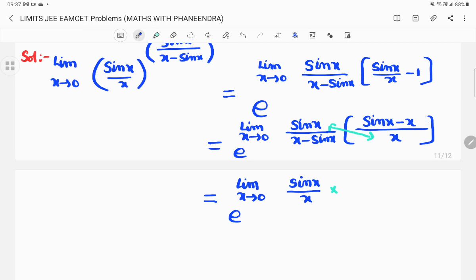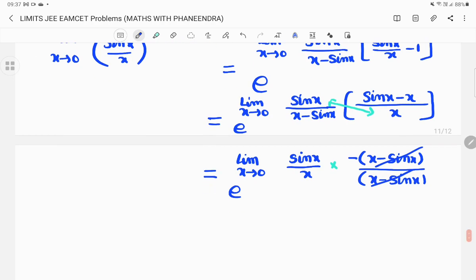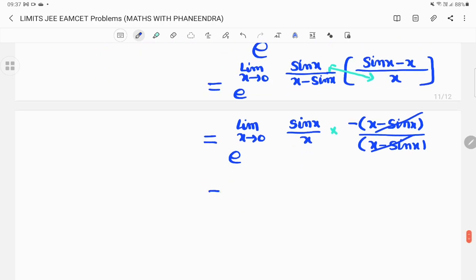Here sin x by x is there, no? So minus I am taking common, x minus sin x divided by x minus sin x is there. So x minus sin x gets cancelled, minus is there, you have to remember. e power minus we can take outside, limit x tends to 0, sin x by x.